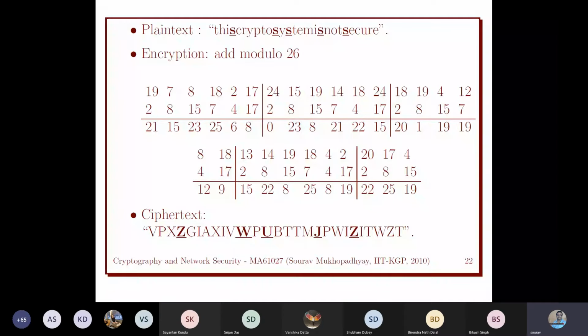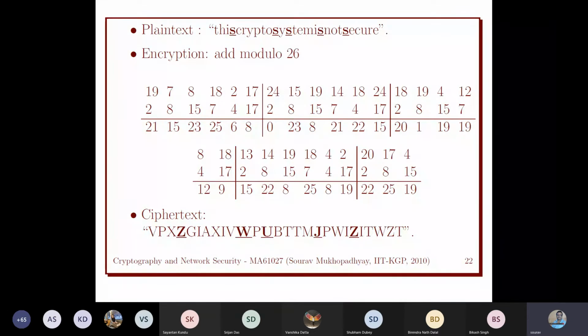If we do this only on every sixth letter, it may be difficult, because to get the frequency you need a long text to work on. So you cannot do it for a small size of ciphertext or plaintext.